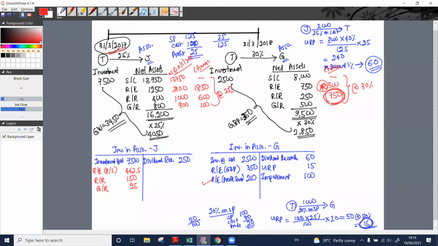225. How can we account for that one? Investment in associate account, debit 225. Revaluation reserve account, credit 225.